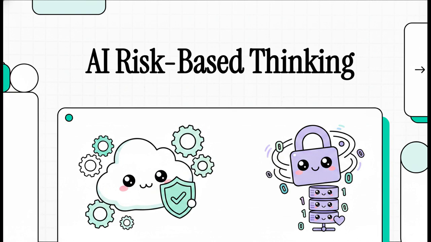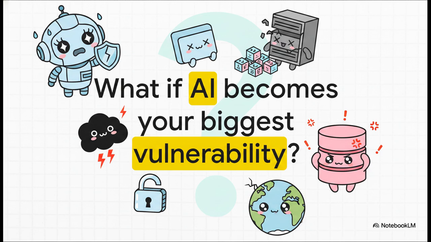security strategy. I mean, think about it. What actually happens when an AI system becomes your biggest vulnerability? We aren't just talking about a minor technical glitch here. We're talking about massive data privacy breaches, unauthorized system access, or even a complete operational failure. We absolutely have to get out ahead of this, because the cost of fixing these issues after the fact is frankly just way too high.